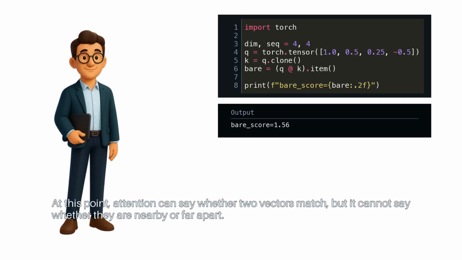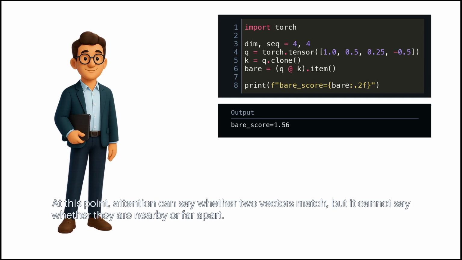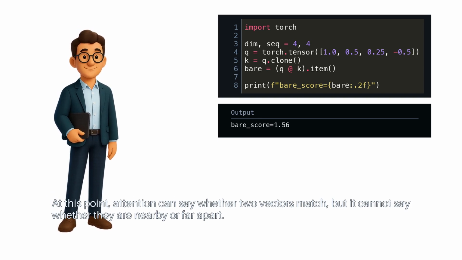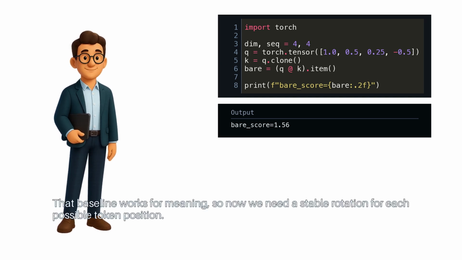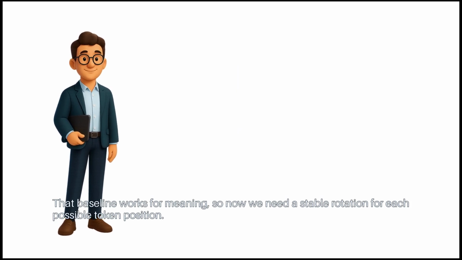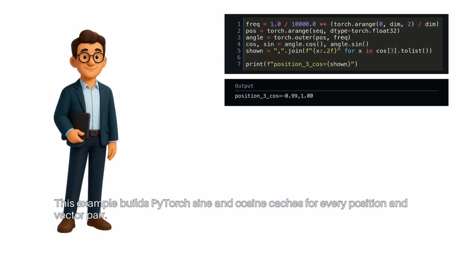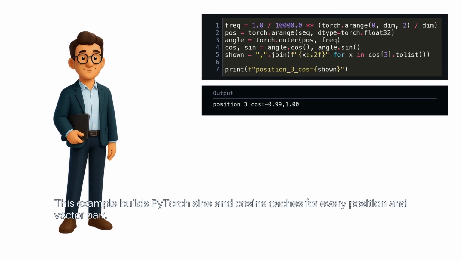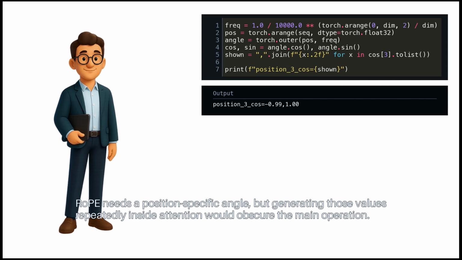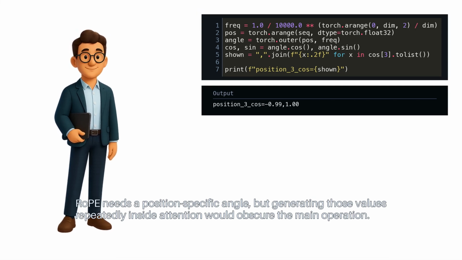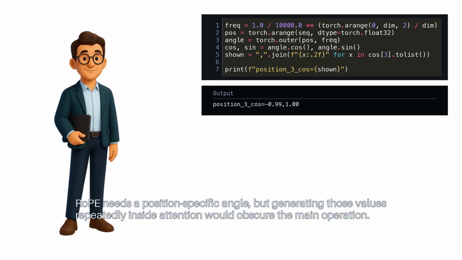At this point, attention can say whether two vectors match, but it cannot say whether they are nearby or far apart. That baseline works for meaning, so now we need a stable rotation for each possible token position. This example builds PyTorch sine and cosine caches for every position and vector pair. RoPE needs a position-specific angle, but generating those values repeatedly inside attention would obscure the main operation.